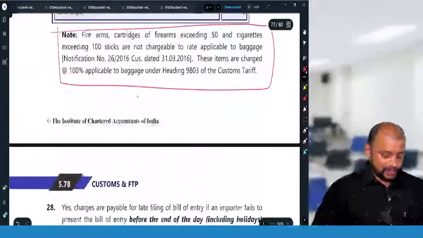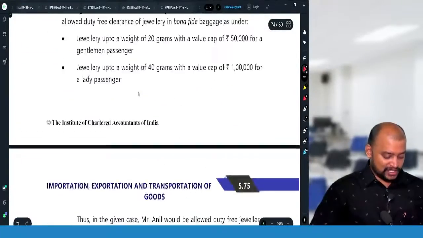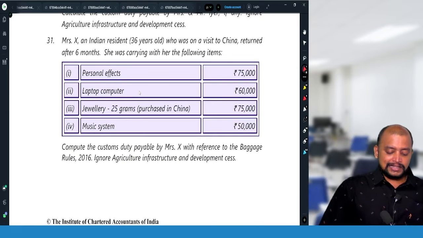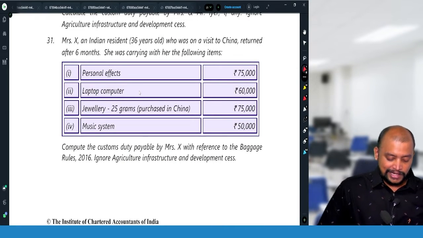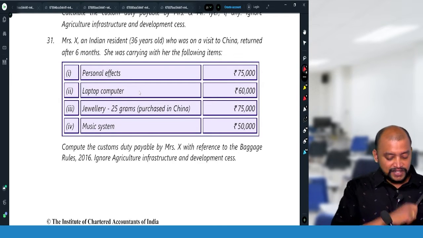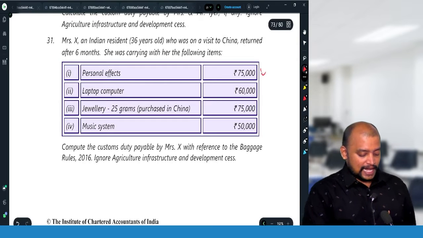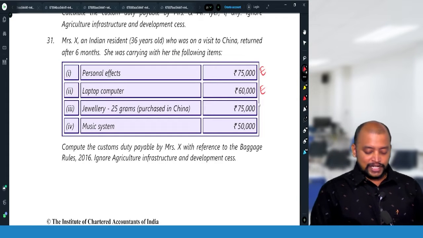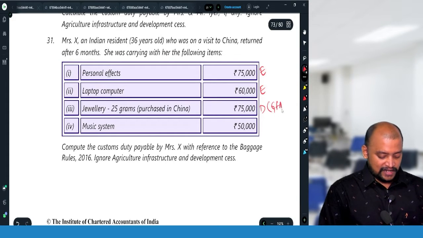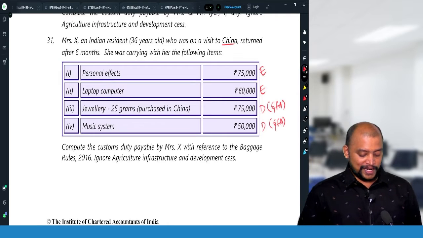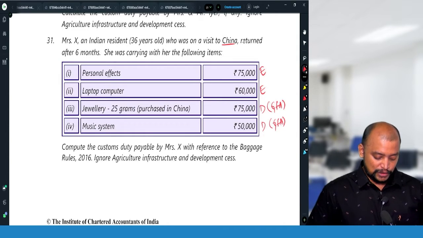Okay, then next one, question number 31. That's the last question. Mrs. X, an Indian resident, 36 years old, who was on a visit to China, returned after 6 months. So jewelry allowance is not available, remember. She was carrying with her the following items: personal effects exempted, laptop exempted, jewelry fully dutiable, but she can claim the general free allowance. Music system dutiable, and she can claim the general free allowance. As she is coming from China, 50,000 rupees is the allowance, which means 75,000 rupees will be dutiable in this case.